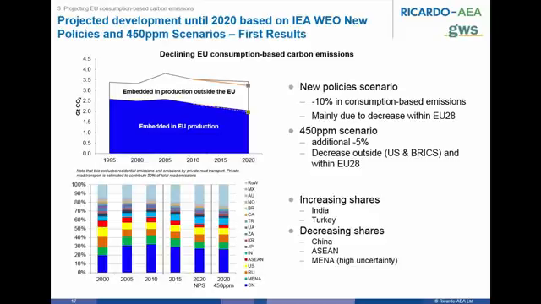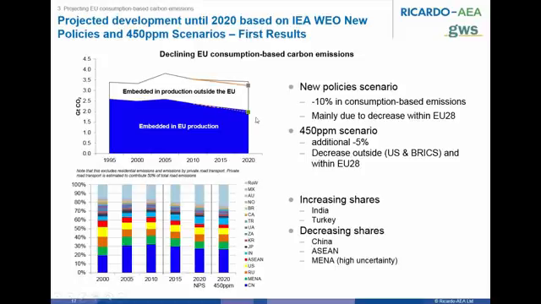In the new policy scenario, that is the blue and white shaded areas in the graph on top, we find that EU consumption-based emissions are reduced by about 10%, but this is mainly due to a decrease within EU 28 emissions. In the 450 ppm scenario, those are the orange lines in the graph on the top left.